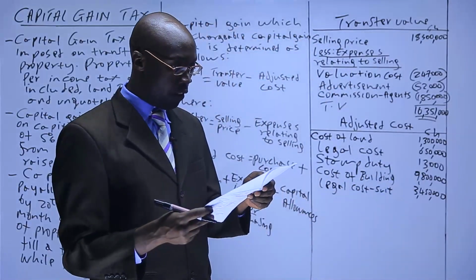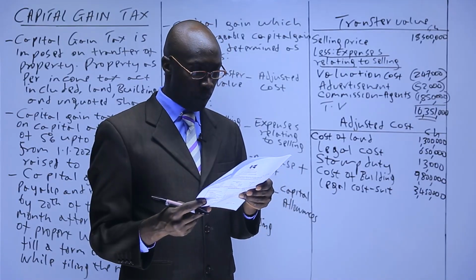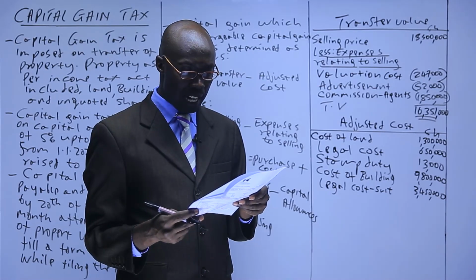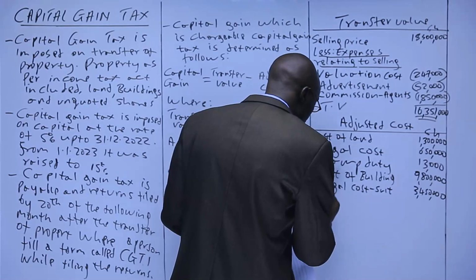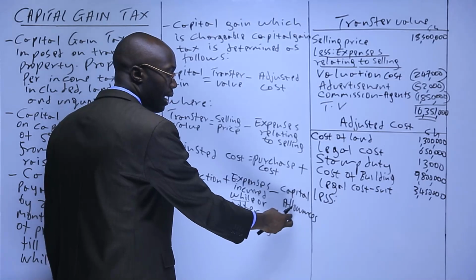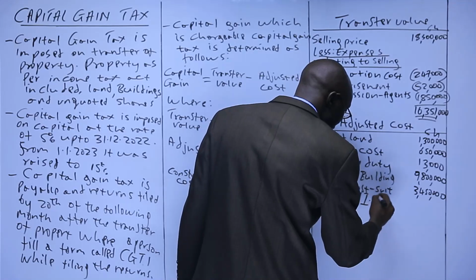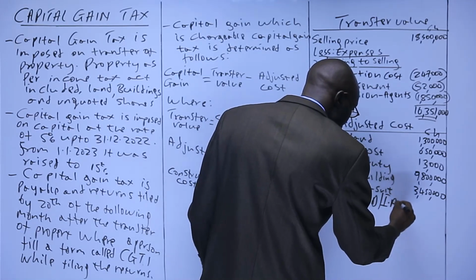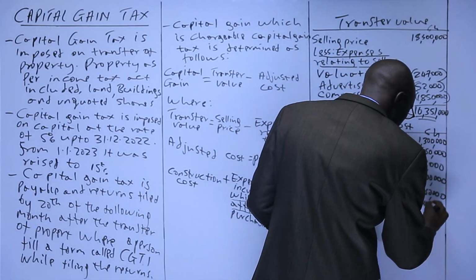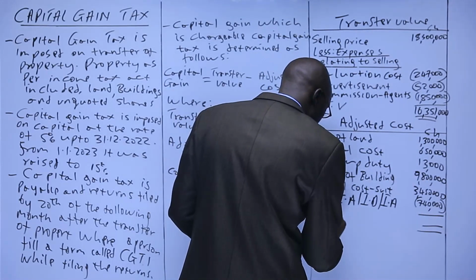The other one is the following costs were incurred to dispose the property, which we said is part of the transfer value. Additional information number 1. During the existence of the hotel building, the building had been allowed investment deduction. So investment deduction, we said we less. Remember, investment deduction is the same as capital allowance we earlier on had stated. So capital allowance or investment deduction or investment allowance, they mean the same. So we have 740,000.